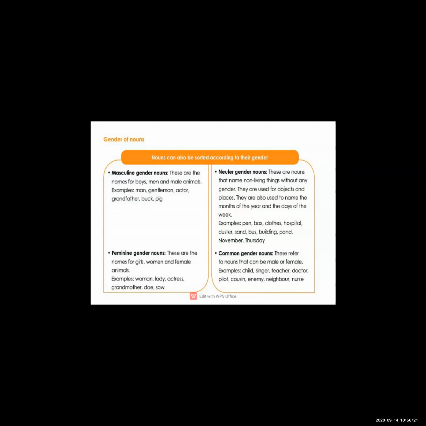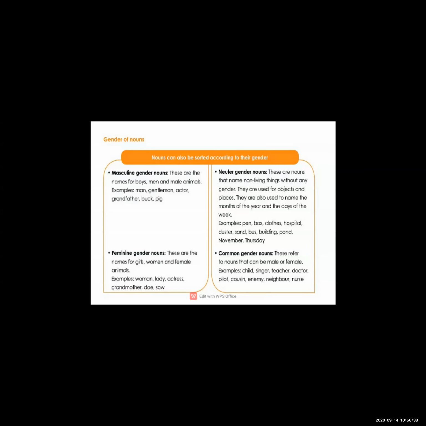First example we are taking is student. If I say student, you can't identify whether it is a male student or female student. So what is the common gender? Either male or female.